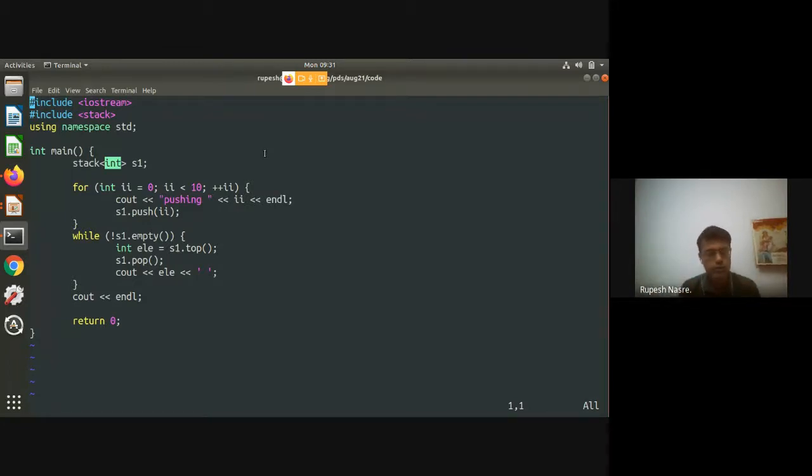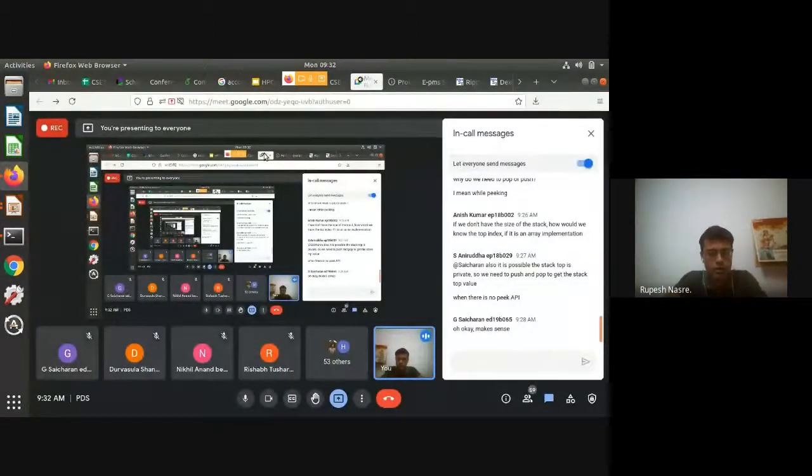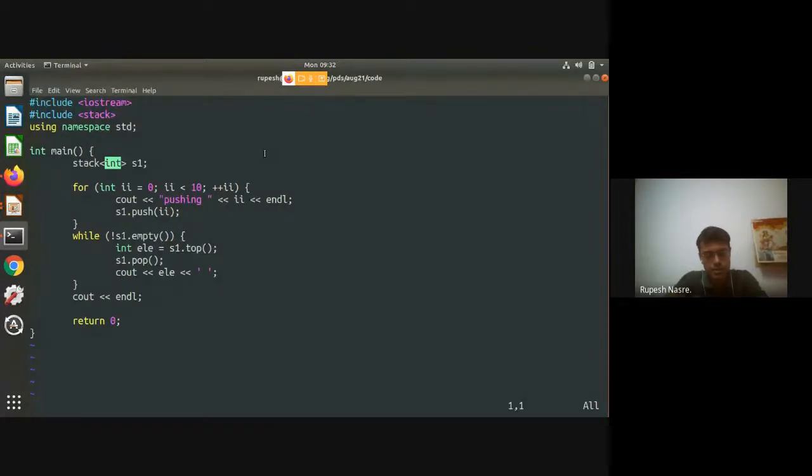In fact, you don't need to give class Y, you can just give Y, and that will define stack of Y s1, and that will create s1 having all those elements. I have never specified here how many elements I want to push, so it's just an empty stack at the start. How does it ensure that? When I do stack int s1, the stack's constructor is going to get invoked, and that will take care of allocating memory and making sure that the stack is empty.